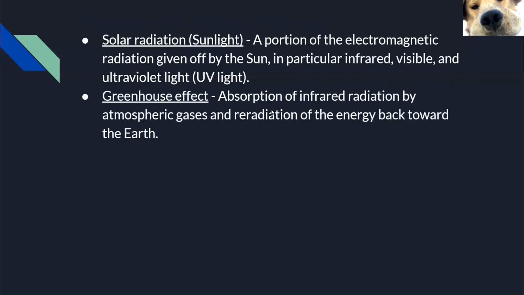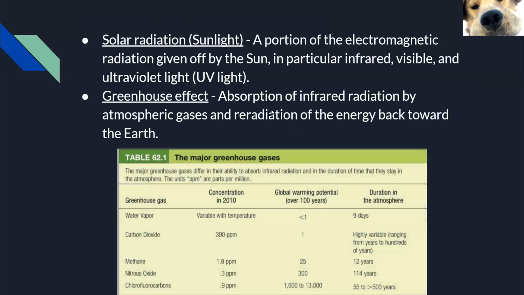So here's a picture of the major greenhouse gases. We can see we have water vapor, carbon dioxide, and so on. These are mainly produced by human activities. Coal combustion can create greenhouse gases. Vehicles can also produce them. Natural gas and air conditioners, especially during summer, produce a lot of greenhouse gases.